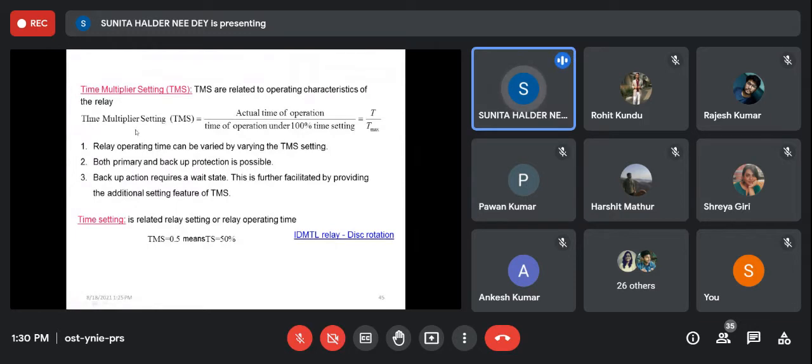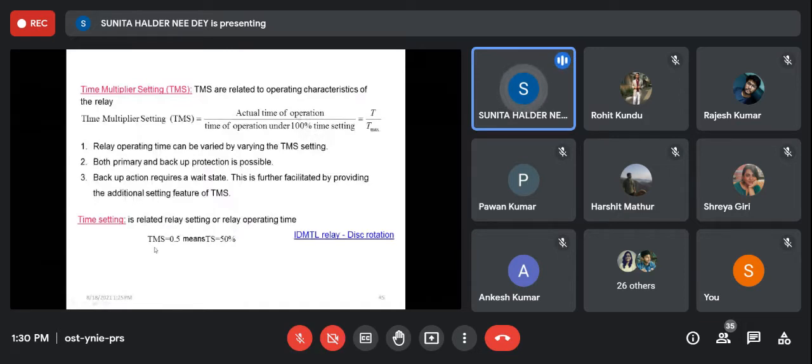So the time multiplier setting is the actual time of operation relative to the time of operation under 100% time setting. 100% time setting means there is no change, the backstop is at its original position, with no advancement or retardation. And after changing, whatever the time of operation is, that is the actual time of operation, right?